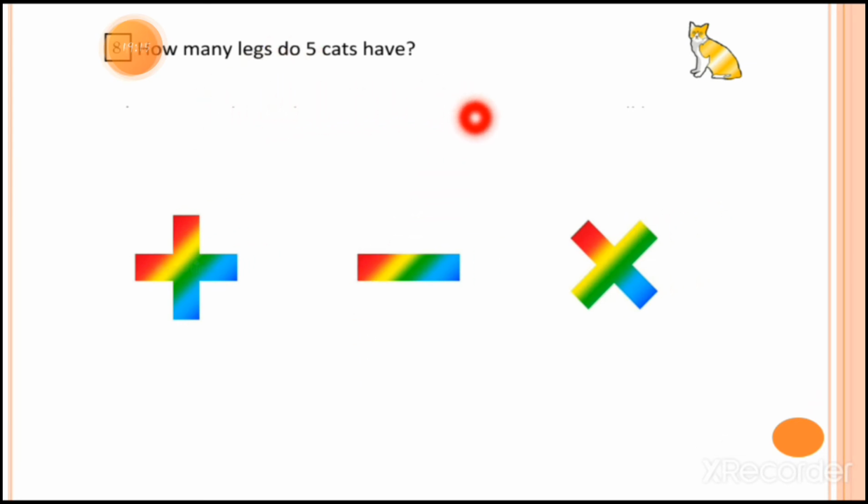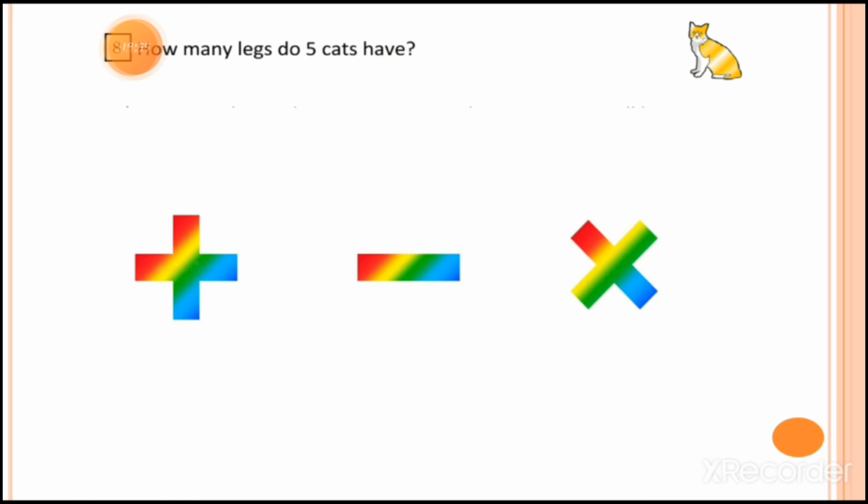Next example: how many legs do 5 cats have? What is the question? Here you can see the picture of the cat also. So the question is, how many legs do 5 cats have? Here the logic is hidden in the question. We have to decide first how many legs one cat has. Then we can get the final answer.